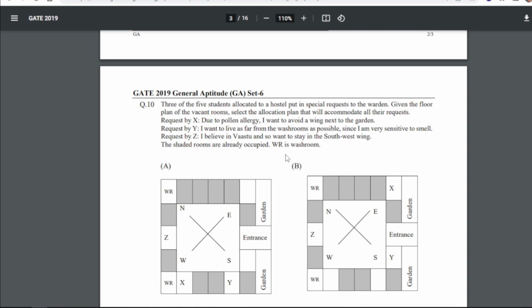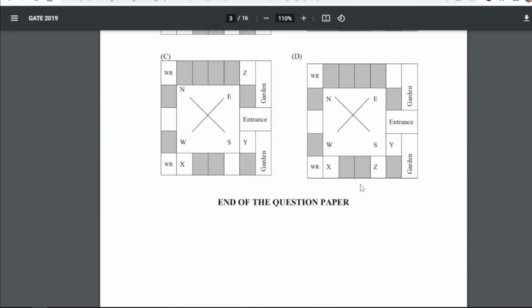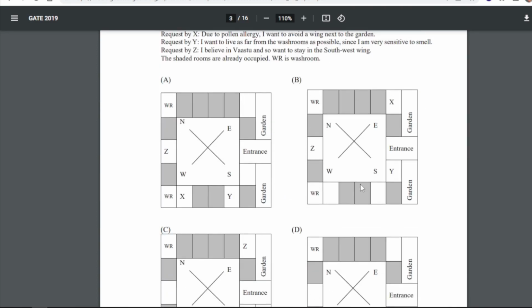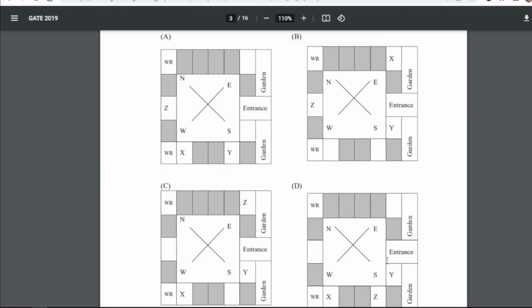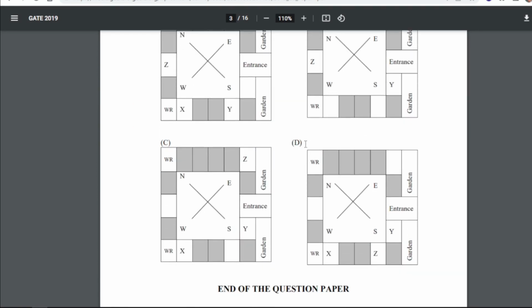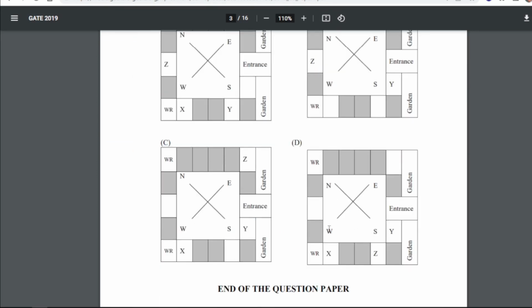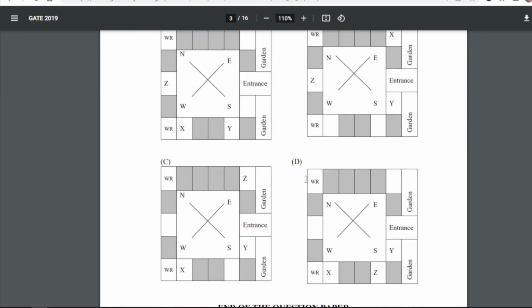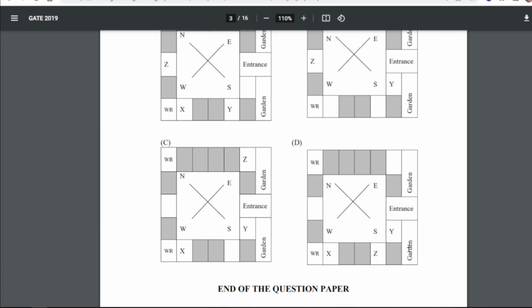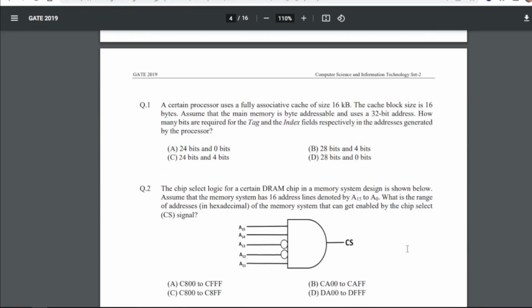Now the shaded rooms are already occupied. So WR is washroom in this diagram, right? So here what our answer will be. Now for the 10th, our answer is D, that is this figure will be the answer. Again you can read the statements properly and get the answer. I hope you have done this earlier when you solved this paper, and now you could recall how you got that.